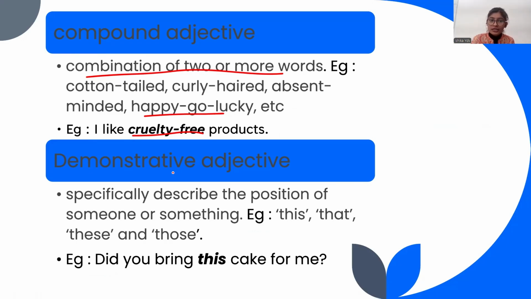When we talk about demonstrative adjective, we are talking about describing the position of someone or something. For example, this, that, these, and those. Did you bring this cake for me? Okay, in this case, this is a demonstrative adjective.